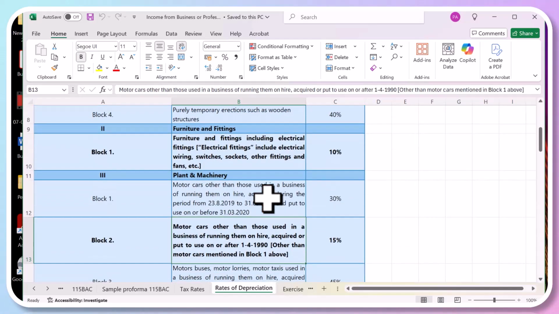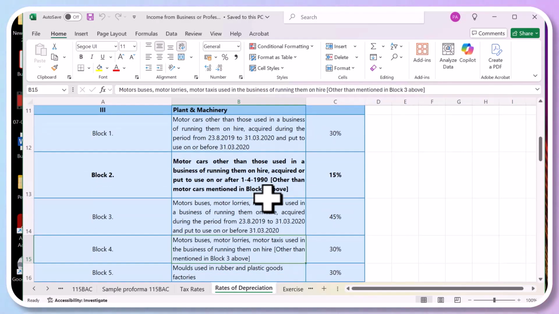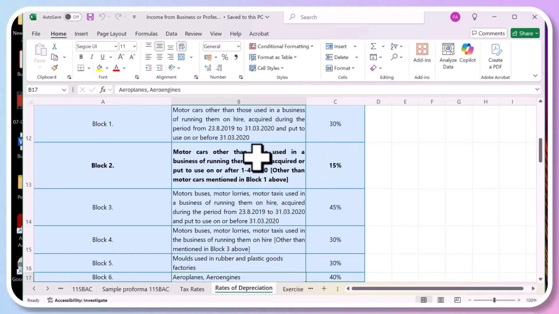There are so many blocks here. Then plant and machinery, equipment. One thing I just want to show was computers, for example. Computers, block number 15, the rate of depreciation is 60% under income tax. In the Companies Act, it is 40%. That's why there is a difference. So you first add the depreciation as per the Companies Act and then reduce the income tax depreciation, which can be a little more beneficial.